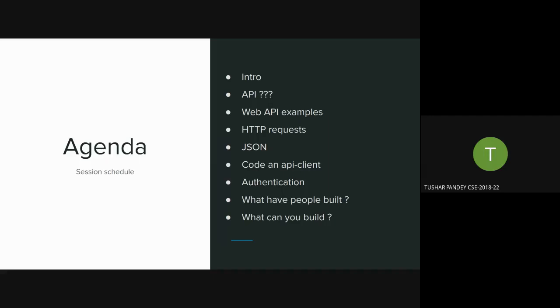We'll code an API client so that we can pass a request and get the JSON from the server. We'll talk about authentication, like how some services do not let you use their APIs freely. They need you to register, have a key, things like that. We'll see what people have built so far and what you can build using web APIs.